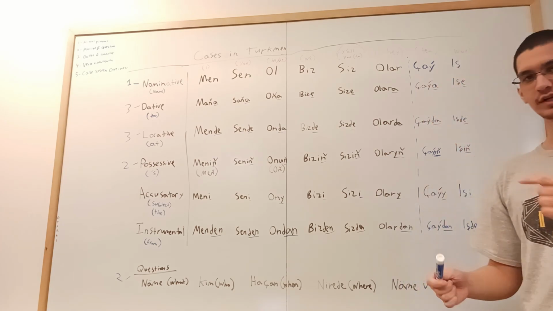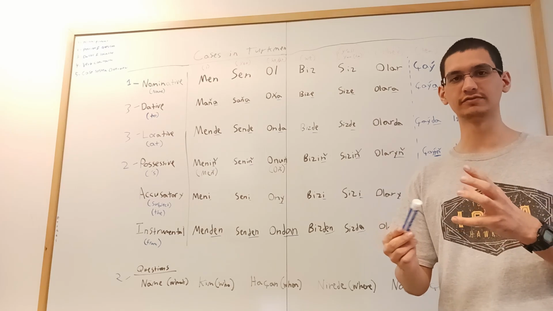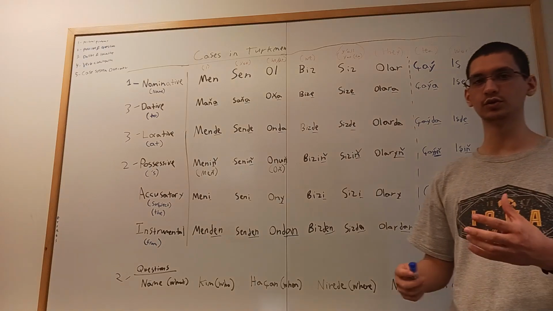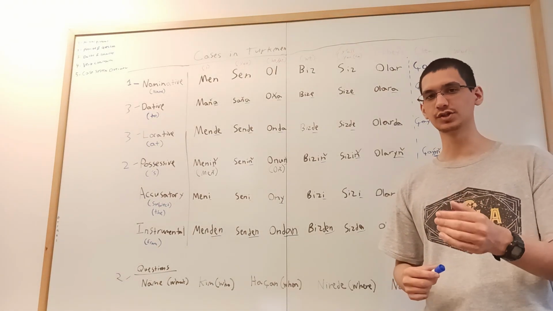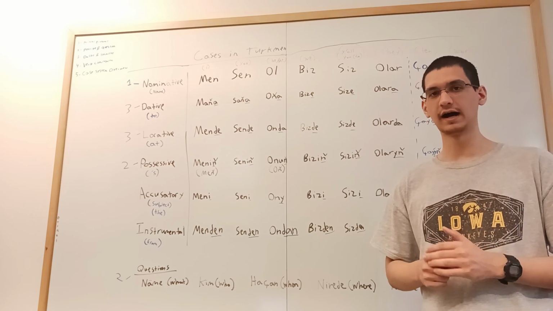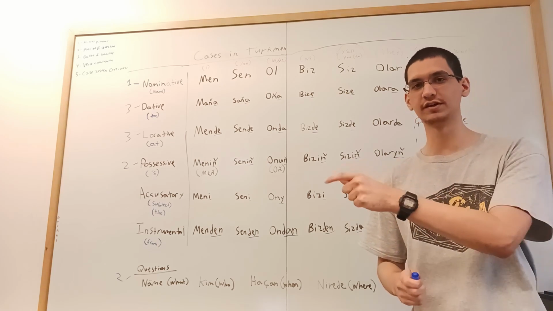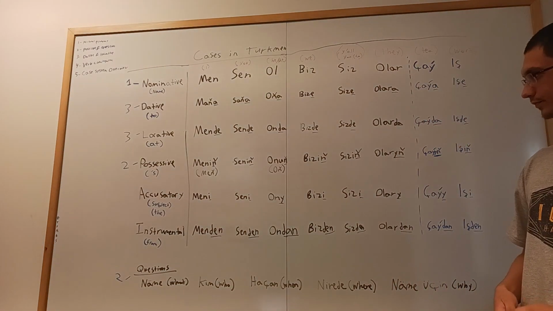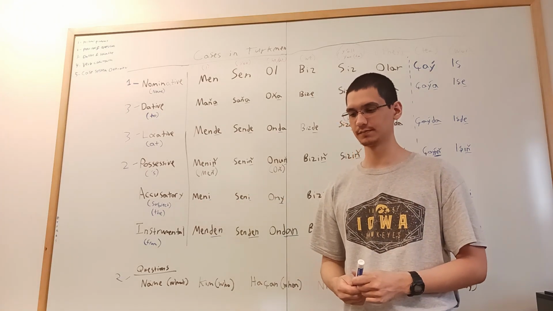And so let's use it in that context where it means a task that you have to do. What can you do to the work? What do you want to do with your work? You want to finish it, right? So men işi tüketecek. Men işi tamamlayacak. I, the work, will finish. I will finish the work. Okay? All right. So that's the accusative case where you make things the object of the sentence.